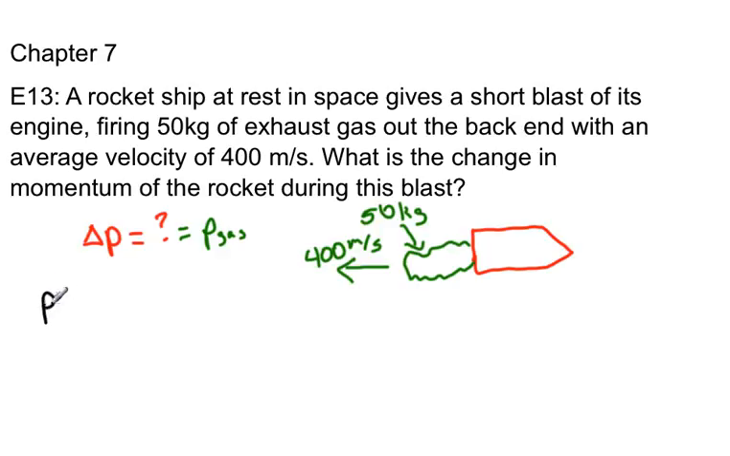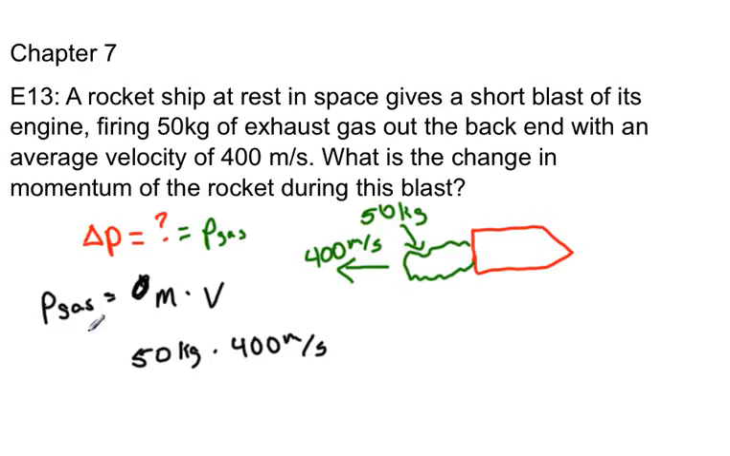So let's solve for this delta P. Let's solve for the P of the gas. That's going to equal the mass times the velocity. I wrote a different equation down there. So really you just have to plug in 50 kilograms times 400 meters per second. And that will get you the momentum of the gas, and the momentum of the gas is the change in momentum for the rocket.